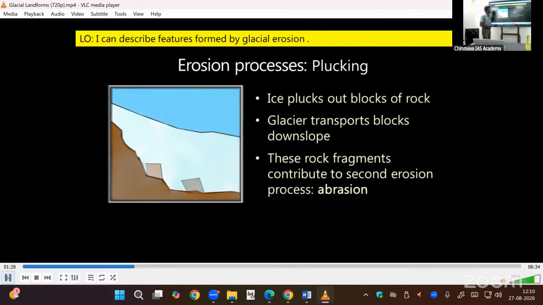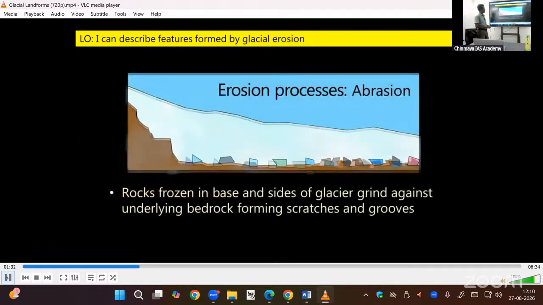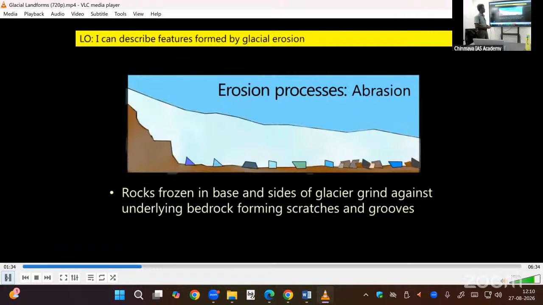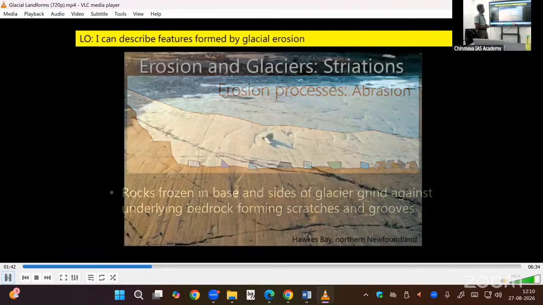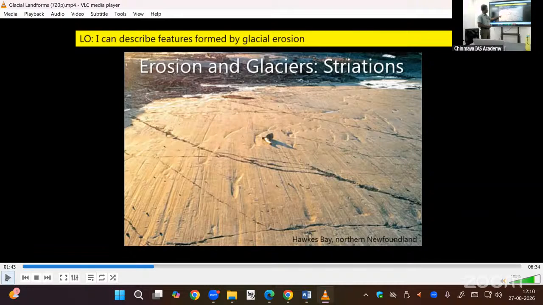Embedding rocks in the moving mass of ice and transporting them down slope. Rocks frozen into the base and sides of a glacier act like sandpaper, scraping against the surrounding valley walls and floor, the second process of glacial erosion, known as abrasion. Abrasion or scoring.